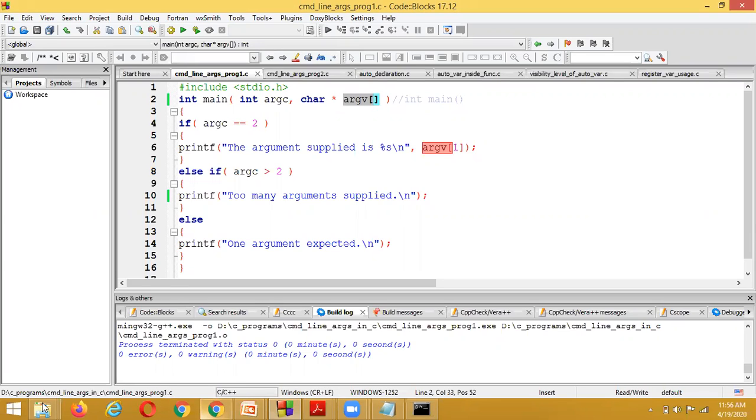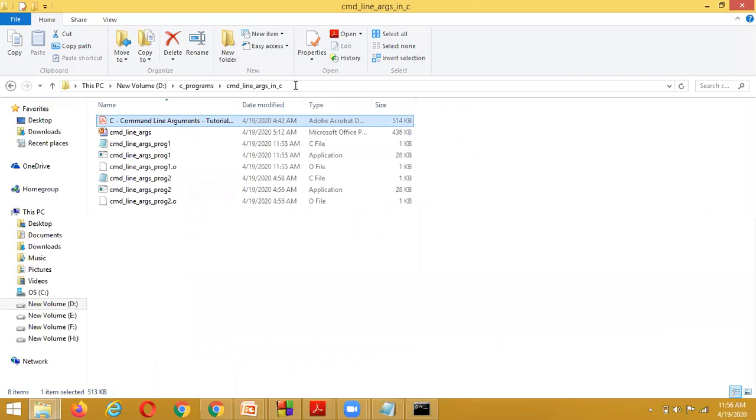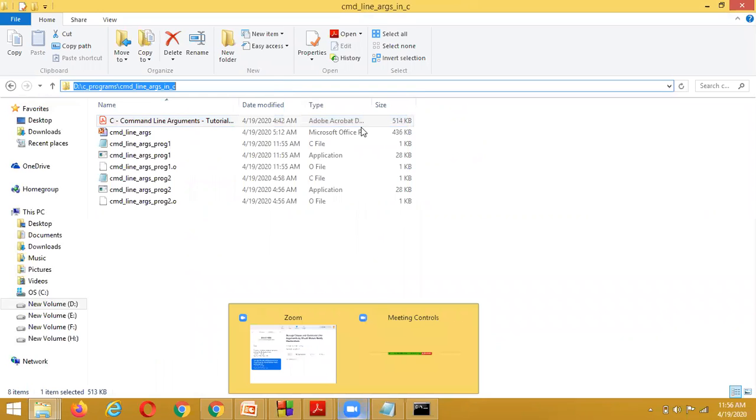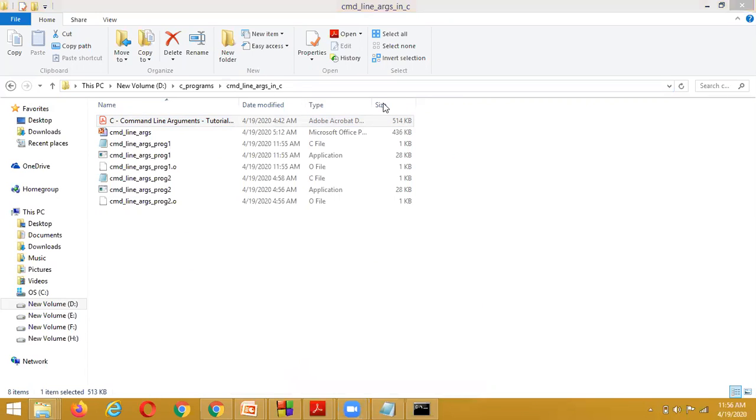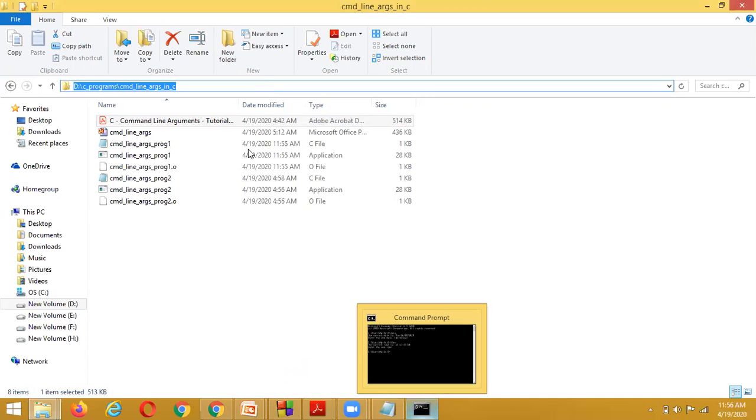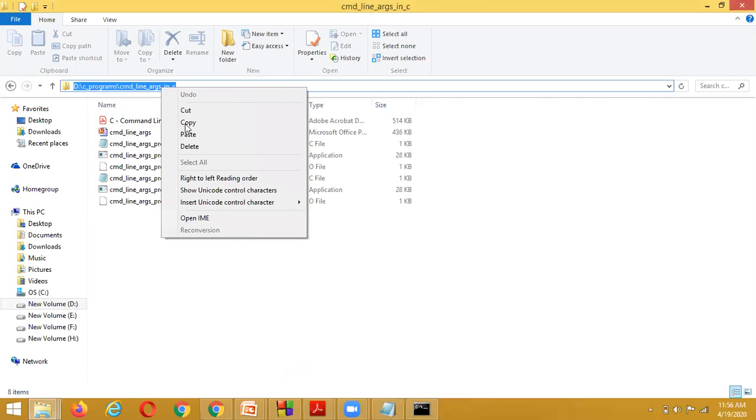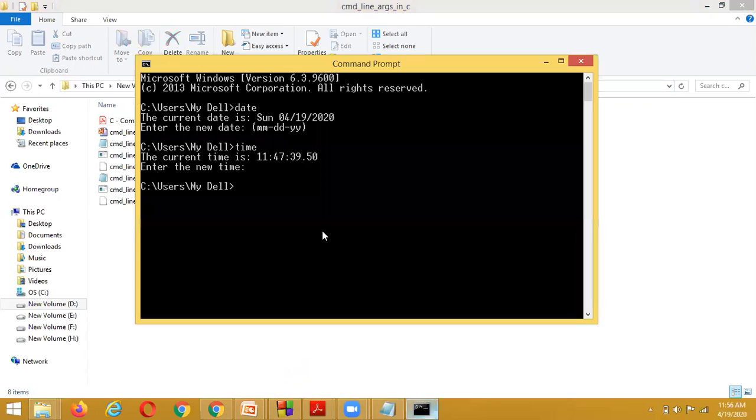Here I am copying the location. I am just copying this location with Control C: click the mouse pointer inside this address bar, select this, and copy it. And in which drive are we located?